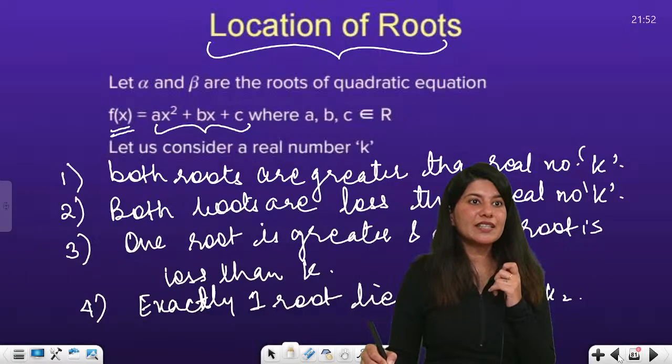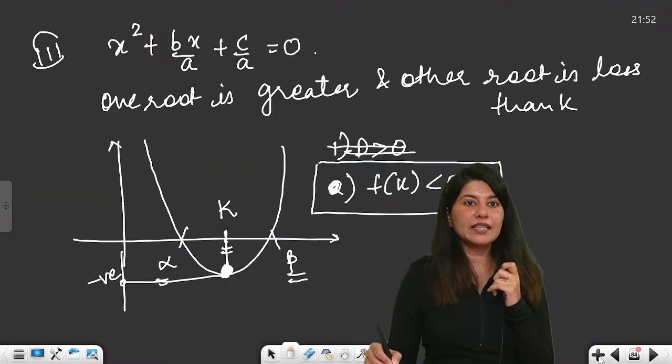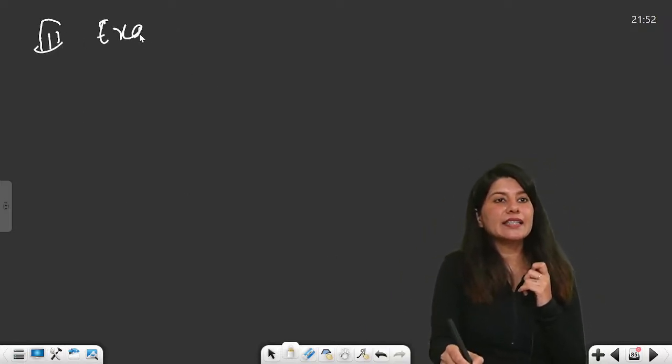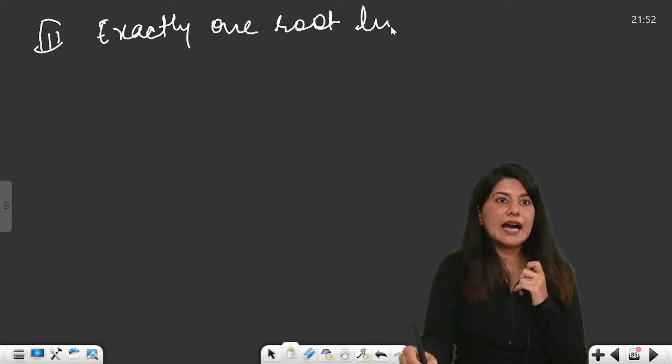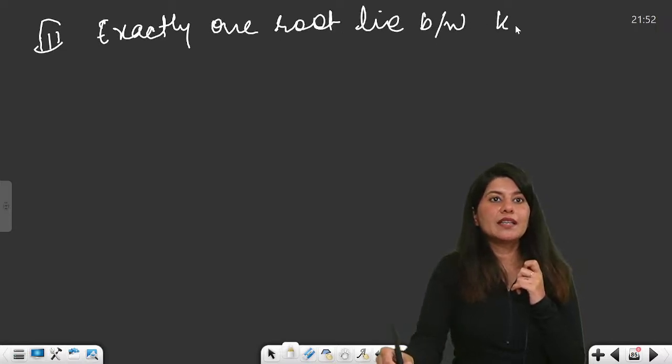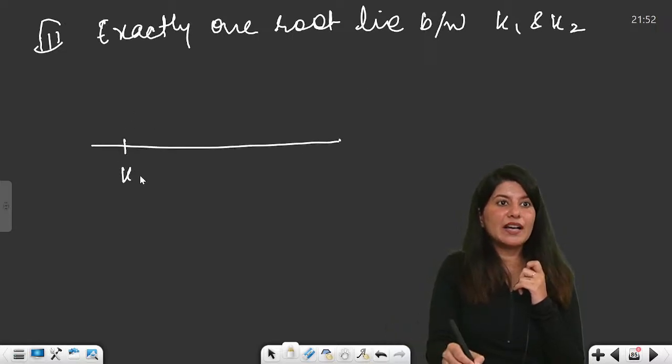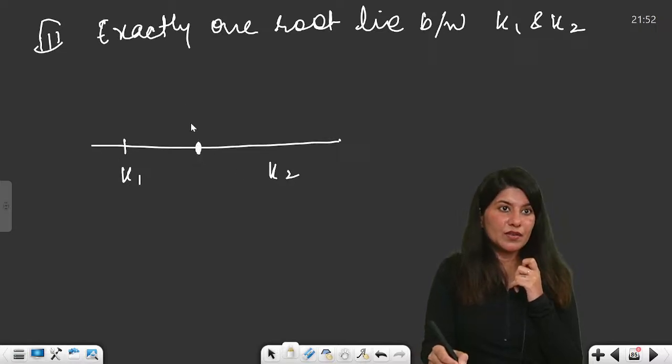What is the fourth condition? Exactly one root lies between k1 and k2, right? So in here what is happening? You have two values k1 and k2 and one root is stuck over here.